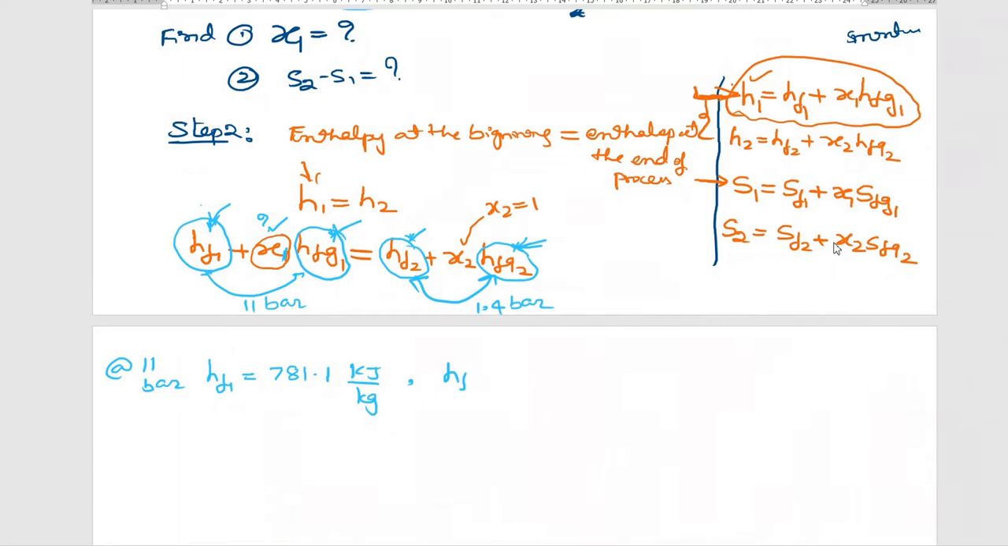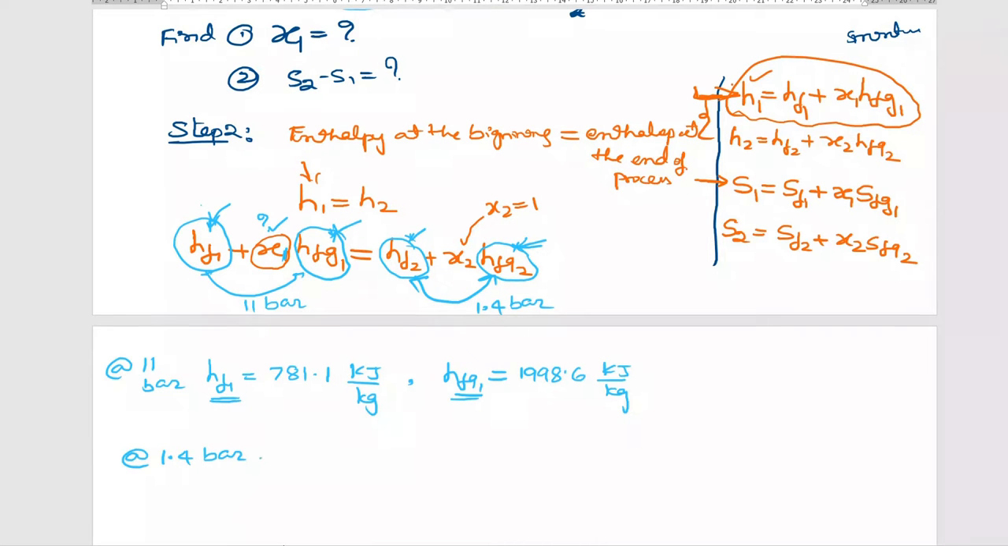Similarly, tell me one more value, hfg1. 1998.6 kilojoule per kg. So these two values I have taken from the steam table at 11 bar. Similarly, you take 1.4 bar. At 1.4 bar pressure, how much is the value?